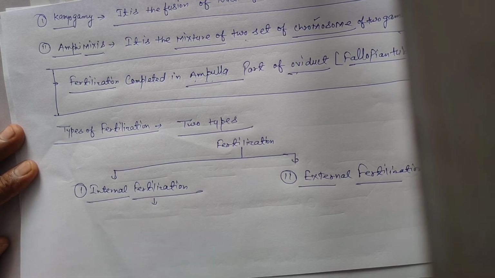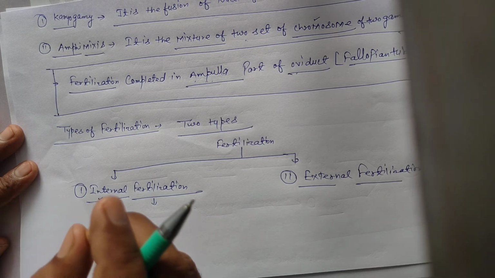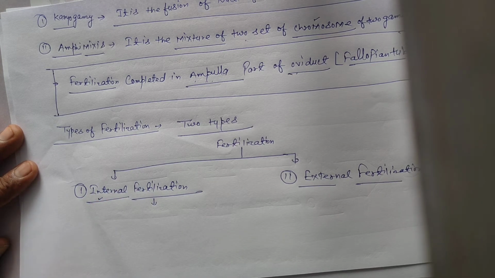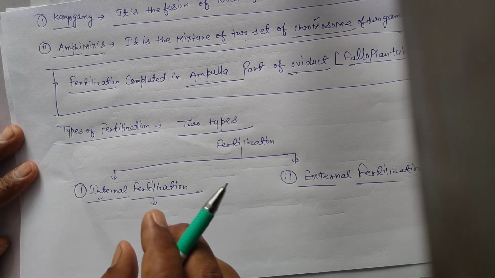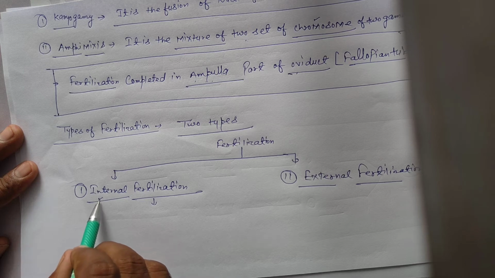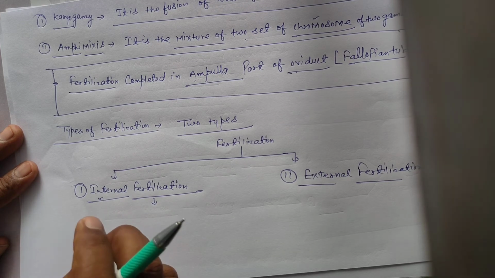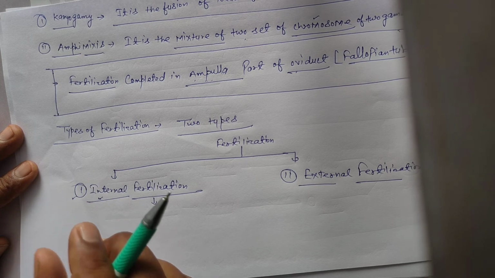Fertilization means fusion of male and female gamete. If the fusion of male and female gamete happens inside the organism's body in favorable condition, it is called internal fertilization, for example humans.